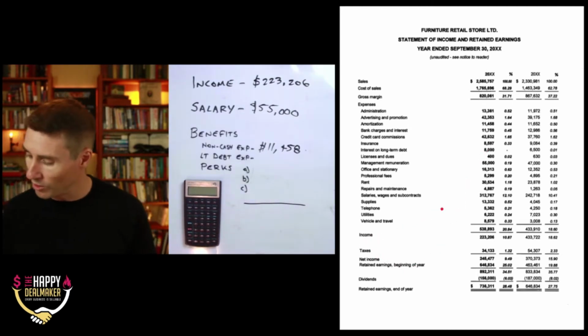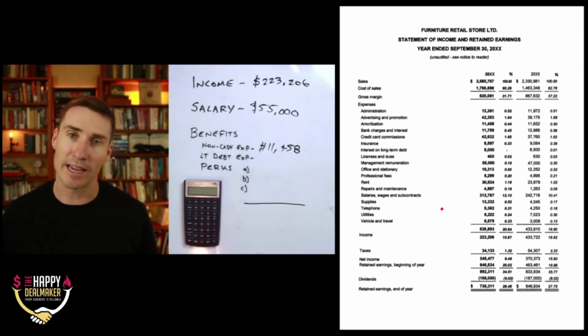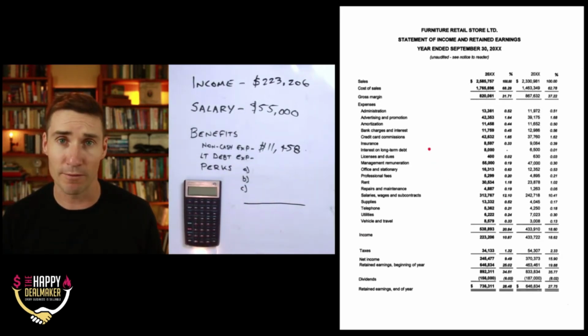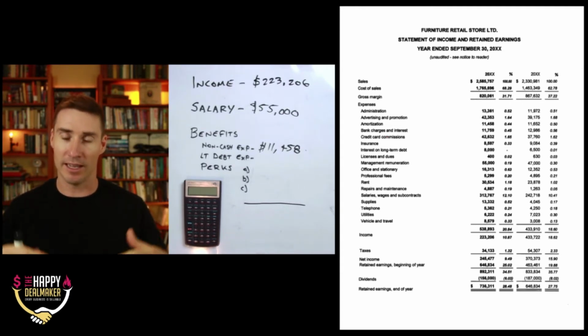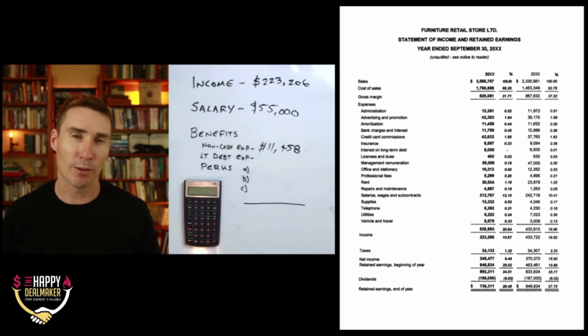All right, so this long-term debt expense, this next one, this is a little bit confusing. And if I'm not clear enough on this and you want to put questions below, feel free to do it. But I'll do the best job of describing this as I can. So when you're valuing a company, you're looking at it from the perspective of a buyer. That's what we talked about in video 1, where we have our buyer there who's kind of representing the market, and we're trying to determine if we took this company to market, what would it most likely sell for?